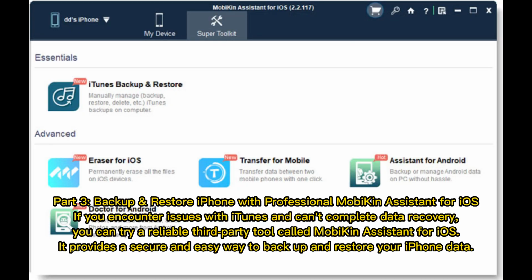Part 3. Backup and restore iPhone with professional MobiKin Assistant for iOS. If you encounter issues with iTunes and can't complete data recovery, you can try a reliable third-party tool called MobiKin Assistant for iOS. It provides a secure and easy way to back up and restore your iPhone data.